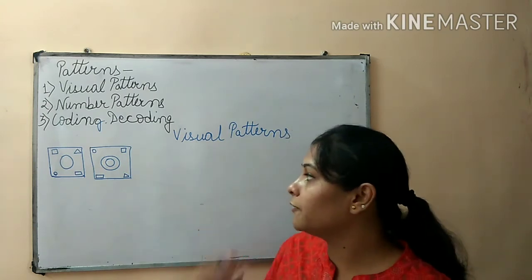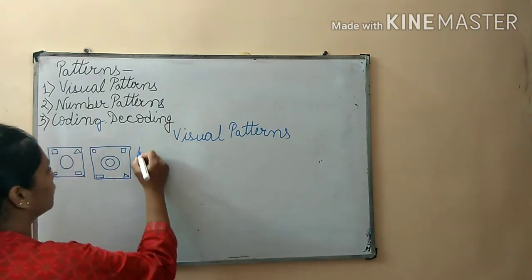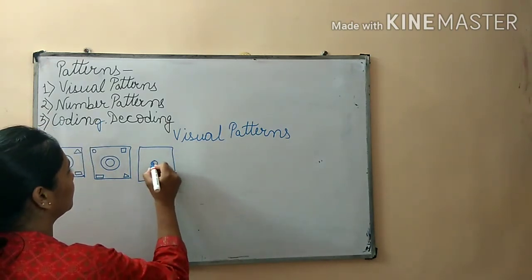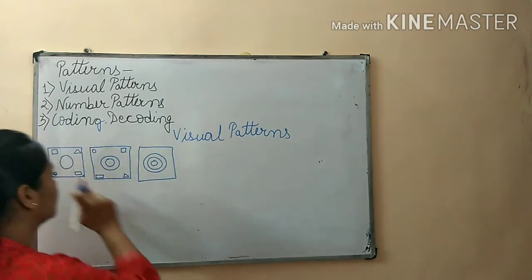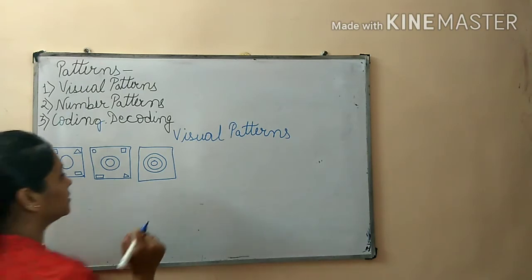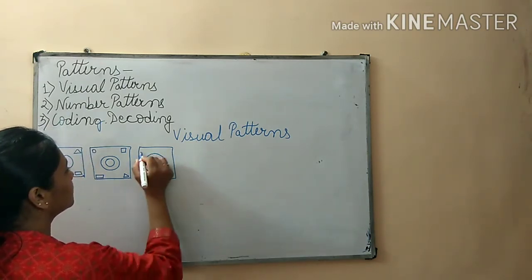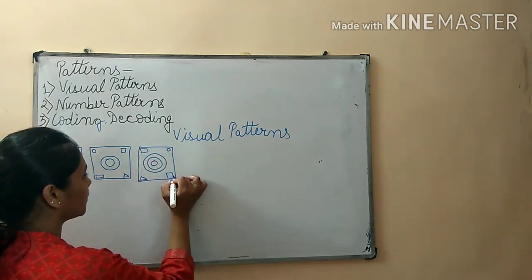Okay, so if anyone says continue this pattern, what will you do? Square, three circles should be there because the number of circles is increasing in the pattern. Now this triangle moves towards here, this rectangle towards here, and circle here and square here.